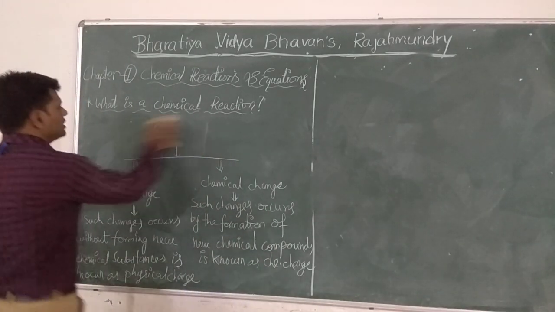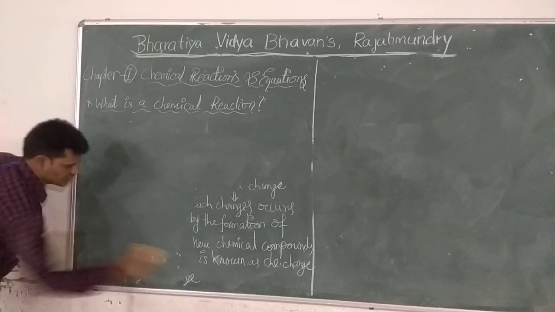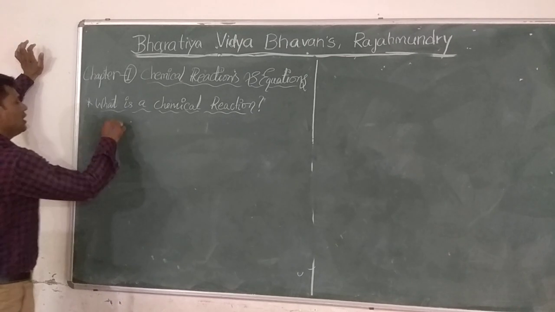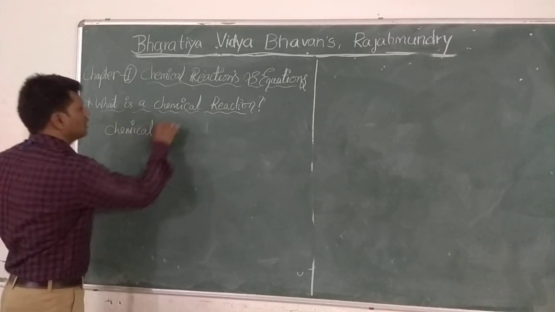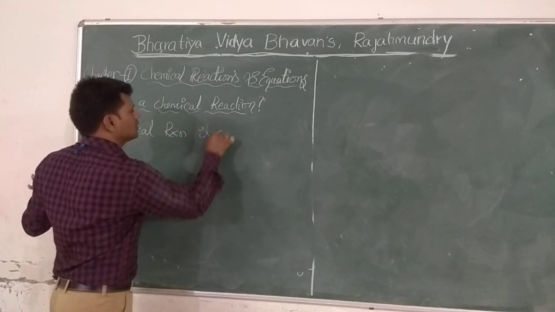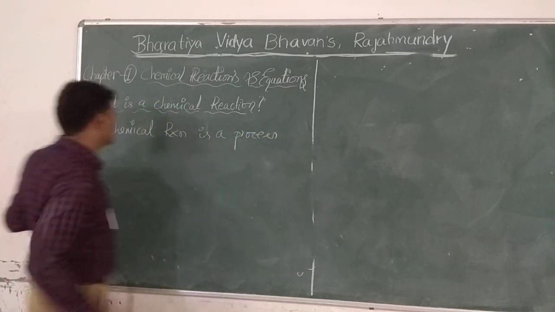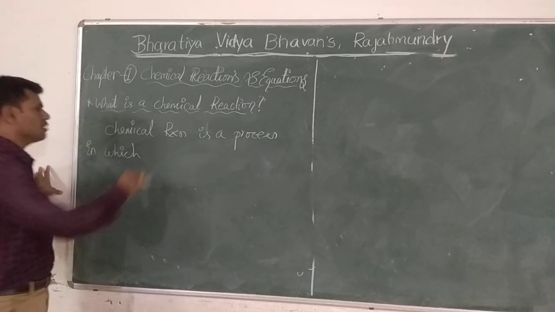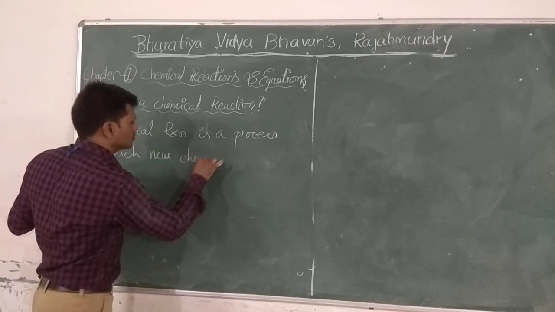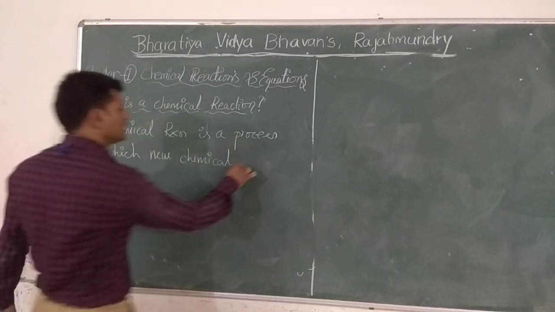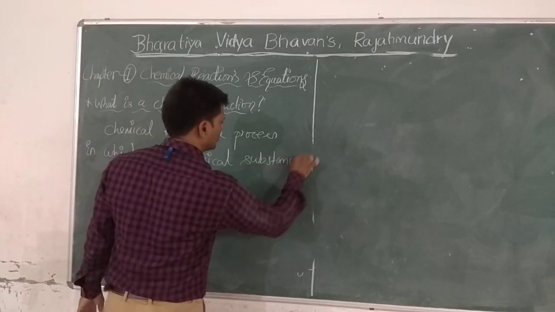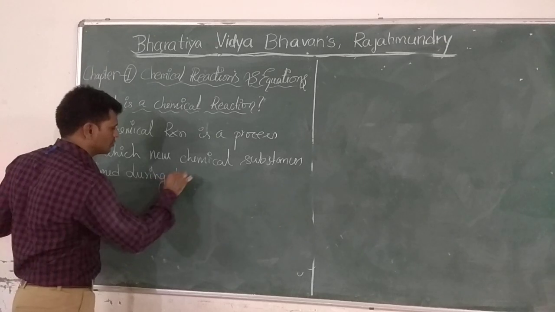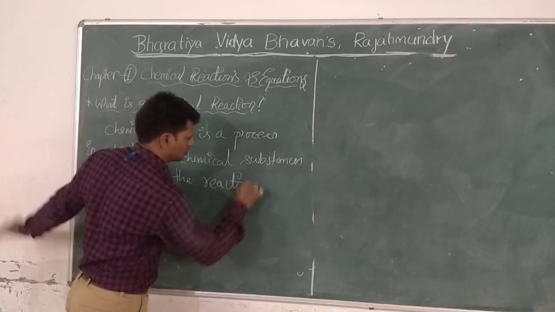Right. What is a chemical reaction? Chemical reaction is a process in which new chemical substances are formed during the reaction.